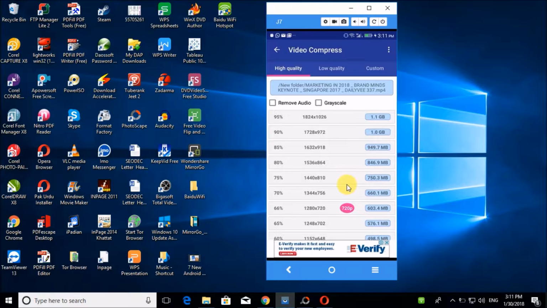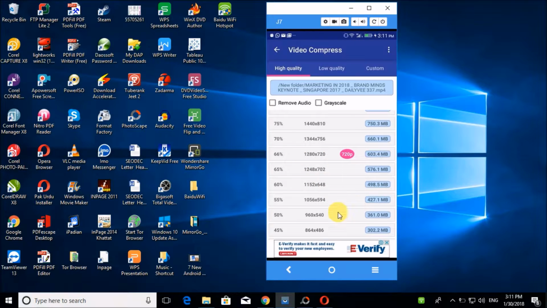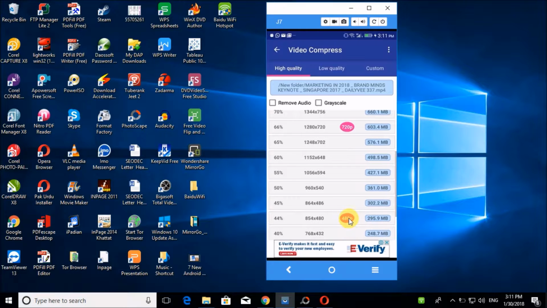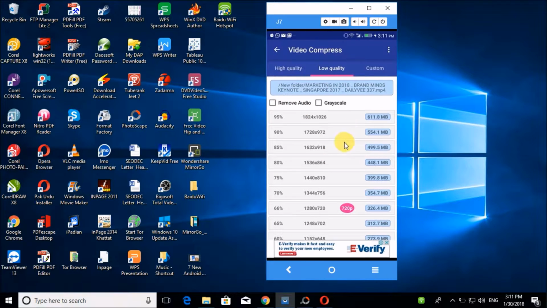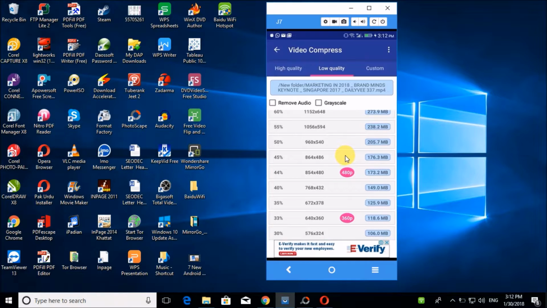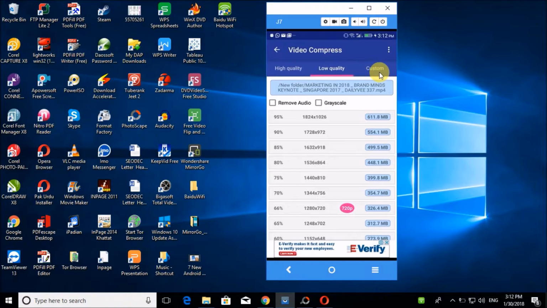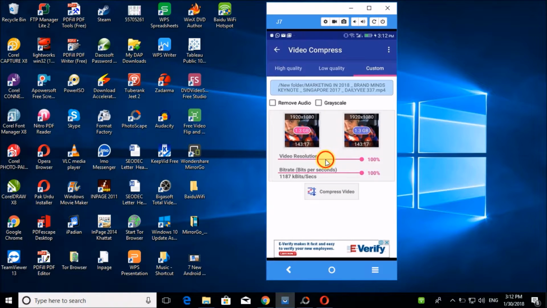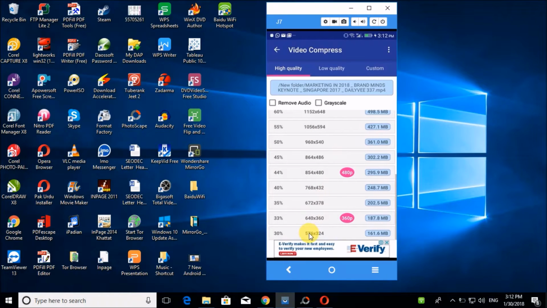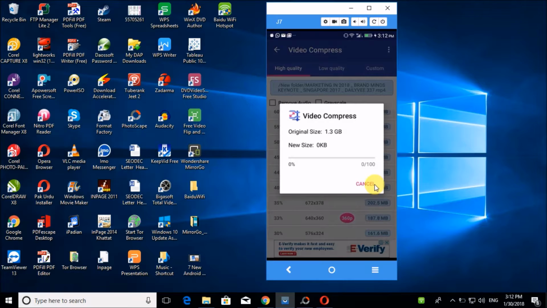Here it gives a compression ratio with high quality. Here it gives a compression ratio with low quality. Or you can choose a custom compression ratio here. As we choose the option, compression starts. It takes a bit of time.